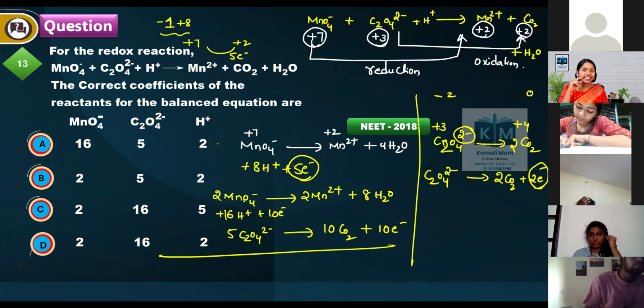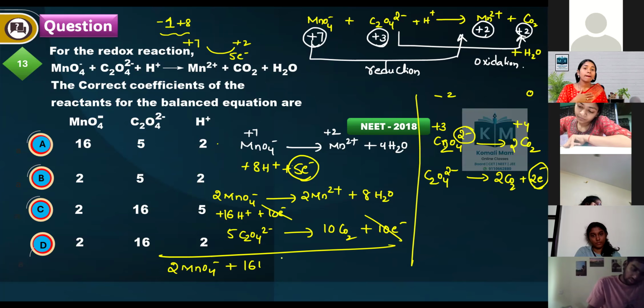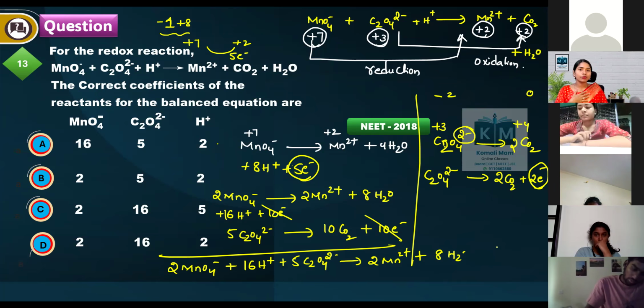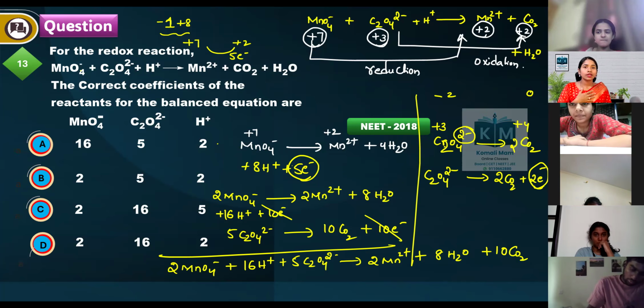Then the 10 electrons cancel. Then how can you write? 2 MnO4 minus plus 16 H plus plus 5 C2O4 2 minus gives rise to 2 Mn2 plus plus 8 H2O plus 10 CO2. Now, what were they asking in the question? The correct coefficients of the balanced reaction.